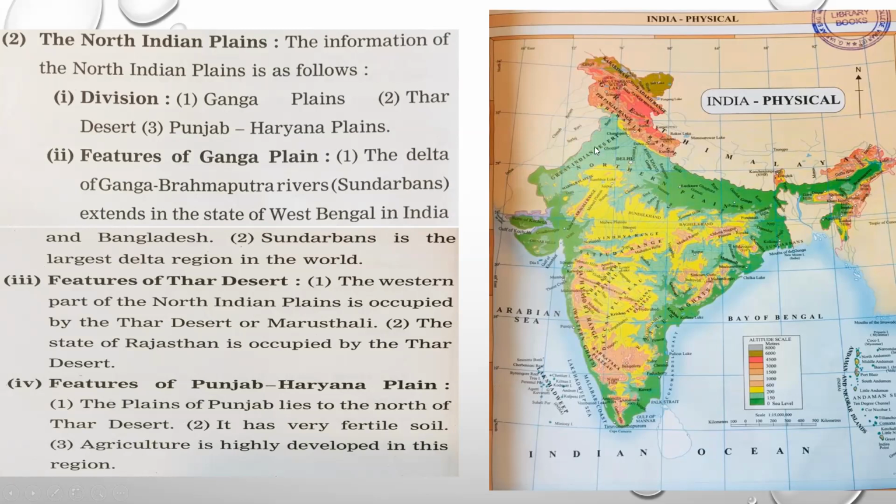Next come the features of the Punjab and Haryana plain, somewhere here. This part is the Punjab and Haryana plain. It lies to the north of the Thar Desert. It has fertile soil, and because of good fertility, agriculture and farming are developed over here.